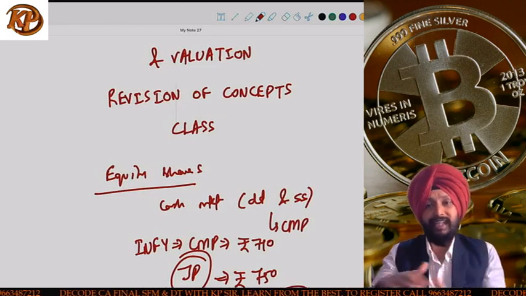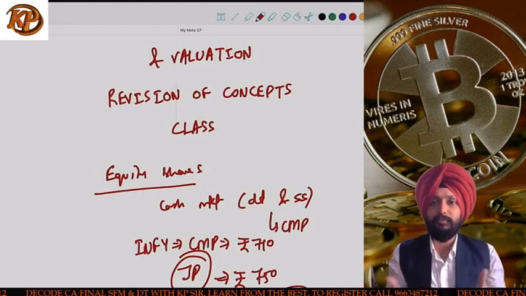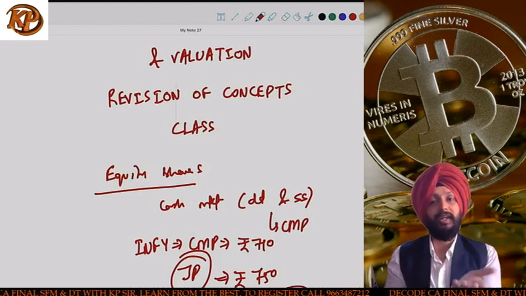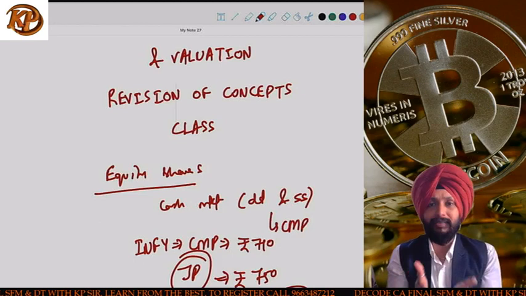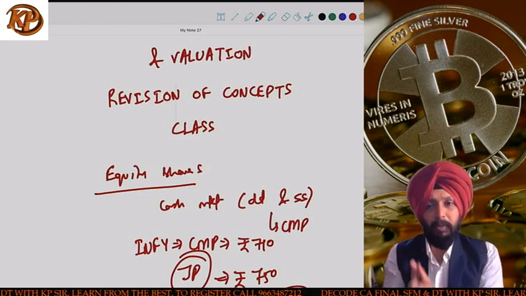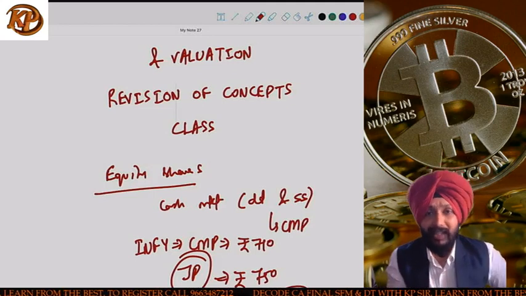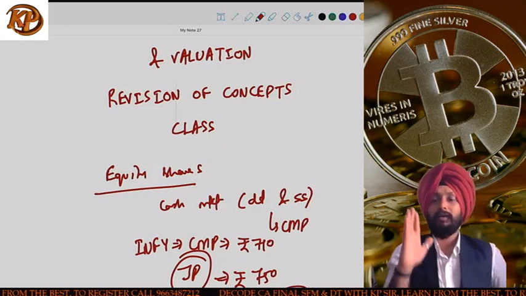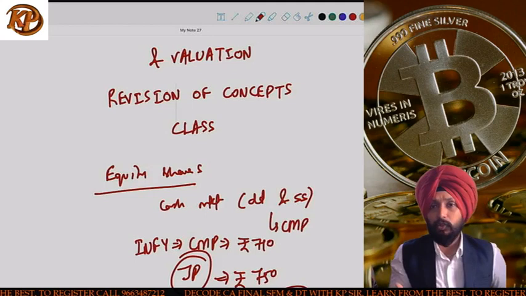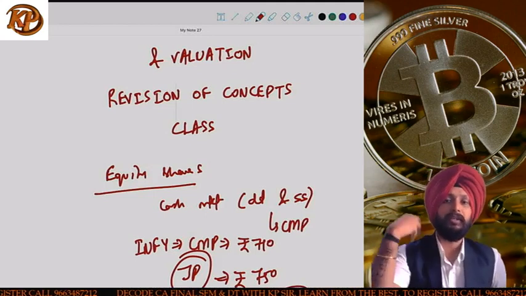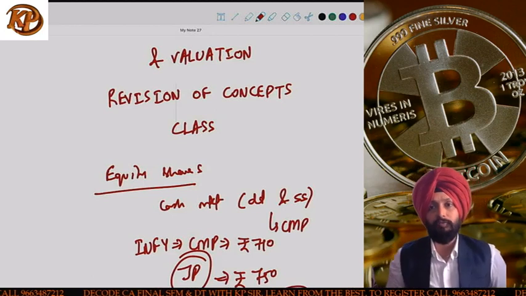We'll see how the sales have grown over the last 4-5 years. We will see how the net profit margins are. We will see how the share is priced relatively when compared to its competitors. We use different price multiples like PE ratio, price to book value, price to cash flow, price to sales. These are all methods of analysis where we are considering the fundamentals of the company, and based on the fundamentals we are trying to predict the future of the company.